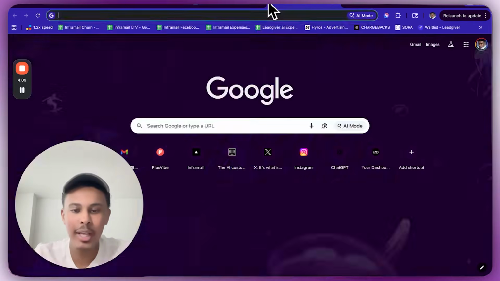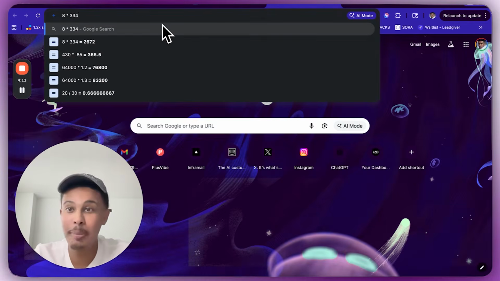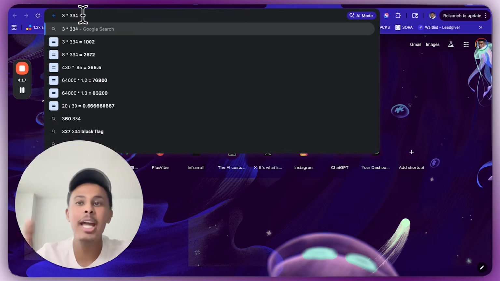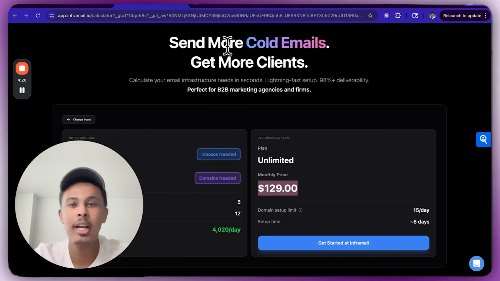So let's do the math real quick. 8 times 334, you're gonna be paying $2,672 every single month. Even if you get it from a reseller, let's say you get it from some Indian reseller or whatever, it would still be $1,000 a month. So I hope you can see the value in this.